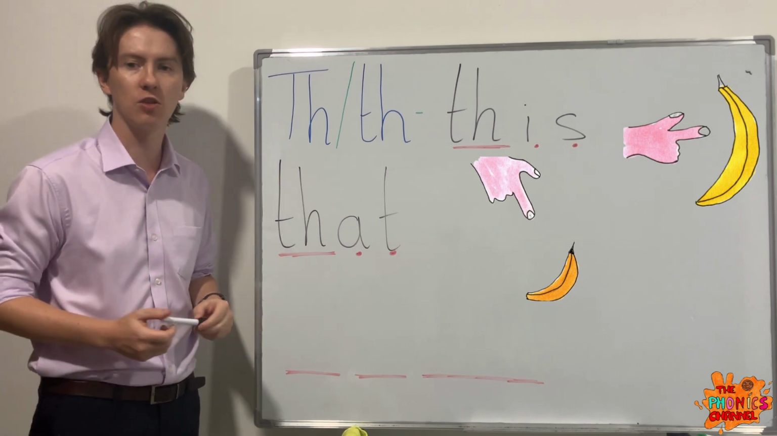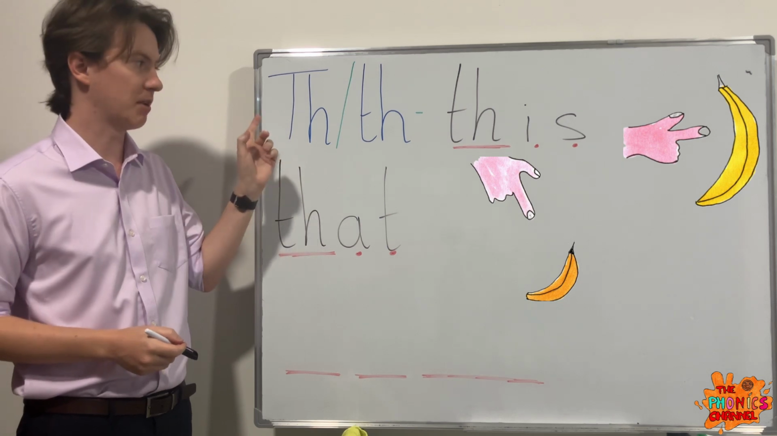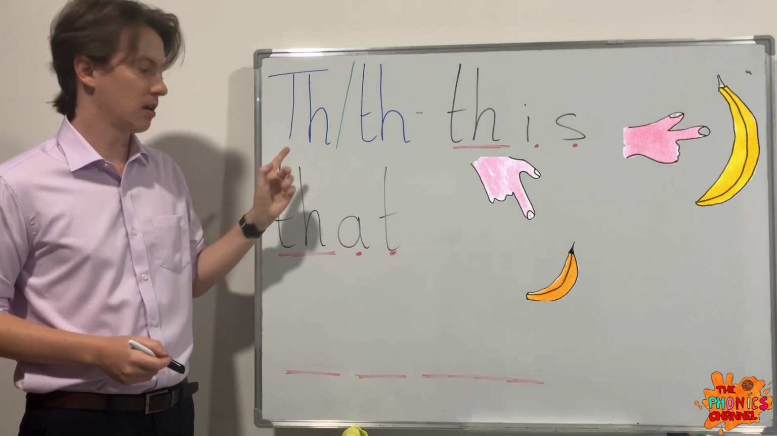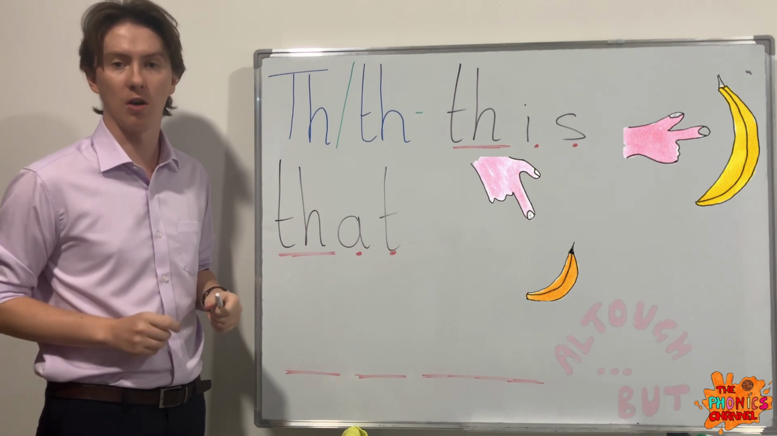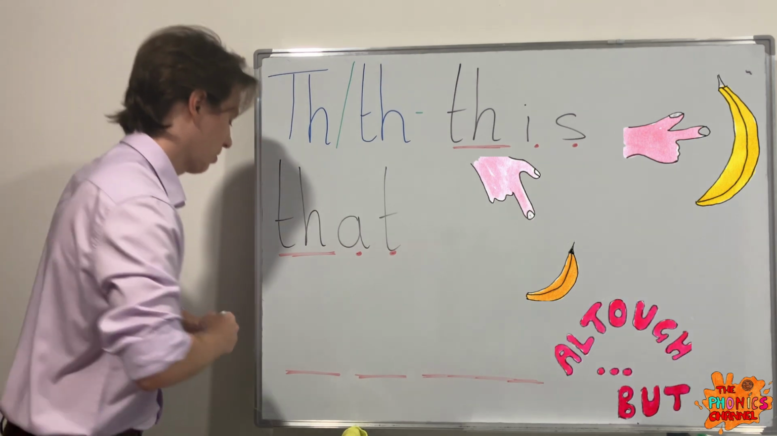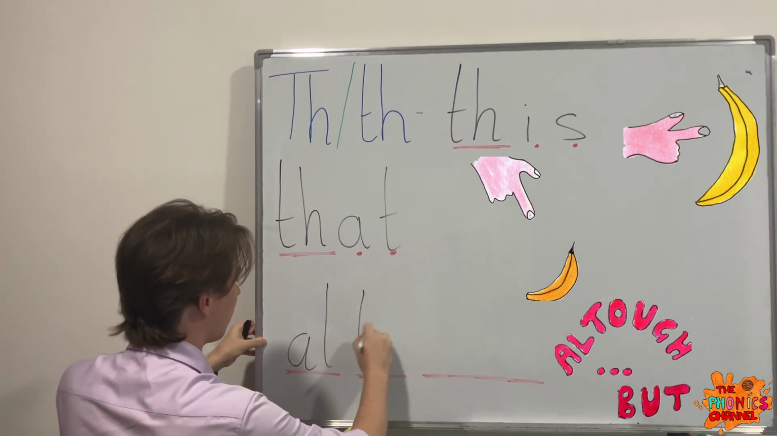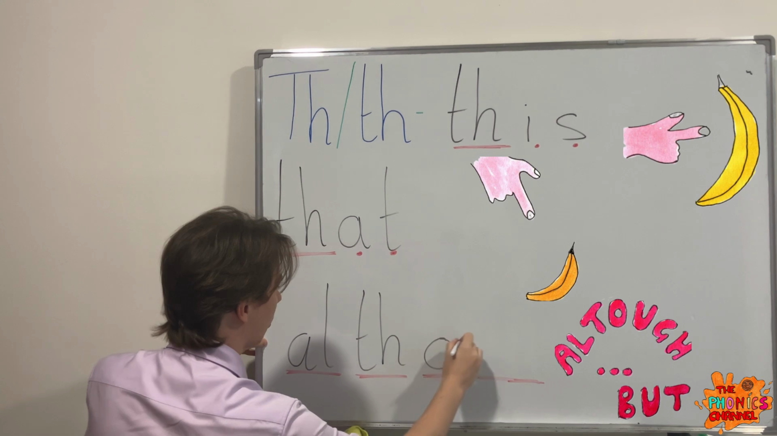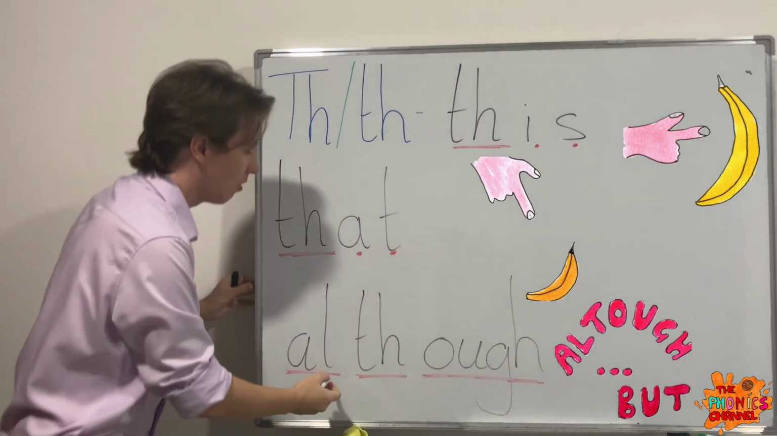So going on to our last word with the th sound. Remember, it can be f and it can be th. And the next one is, the last one is although. Although. Okay. Th. Oh. Although.